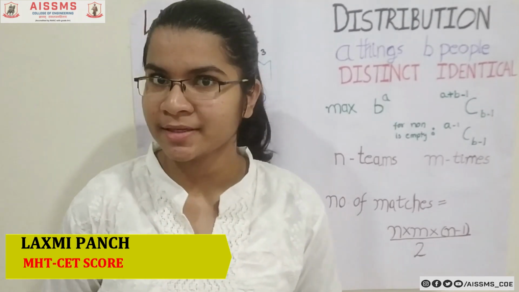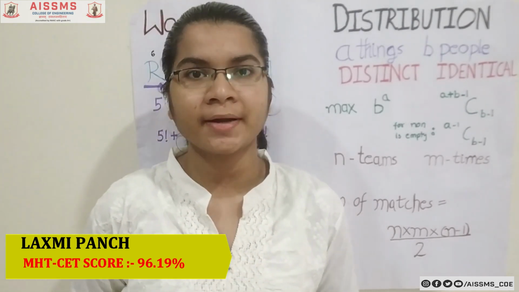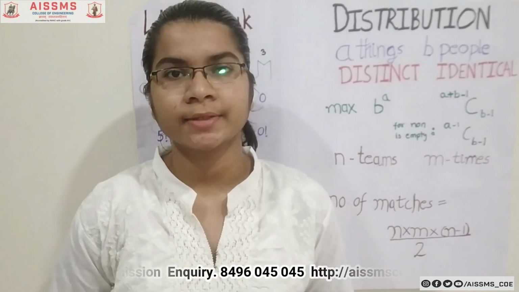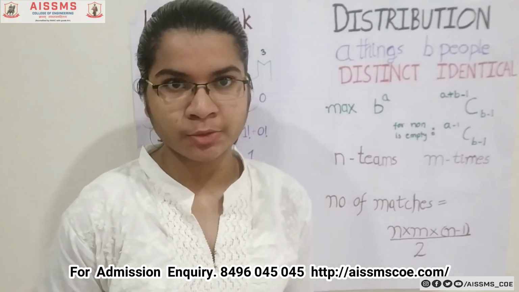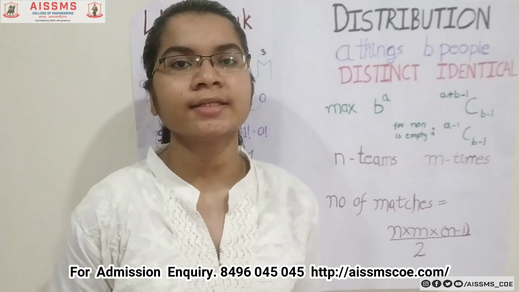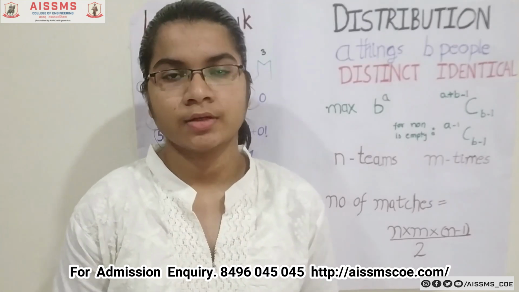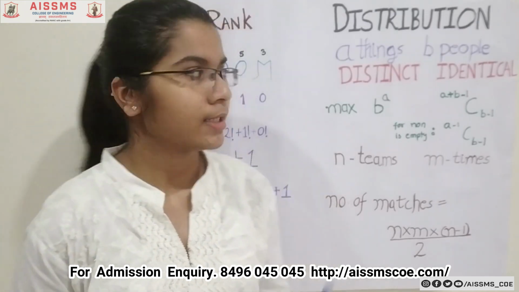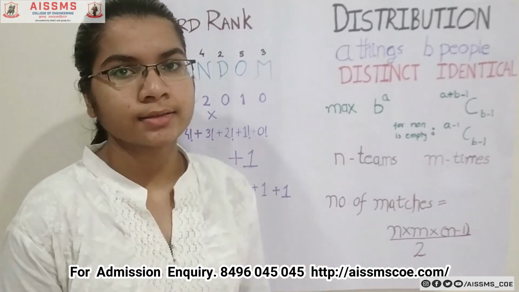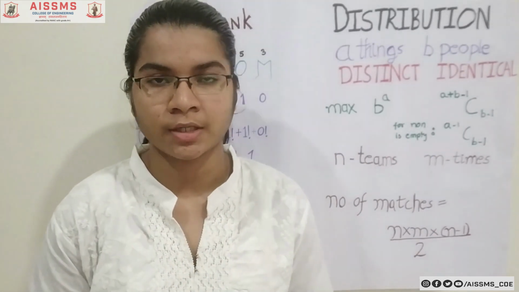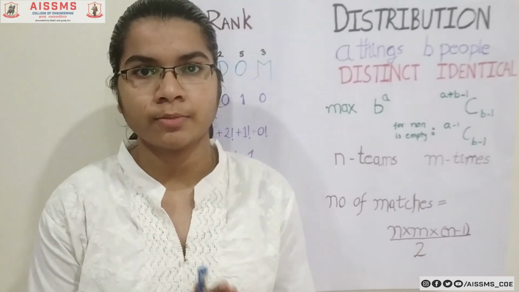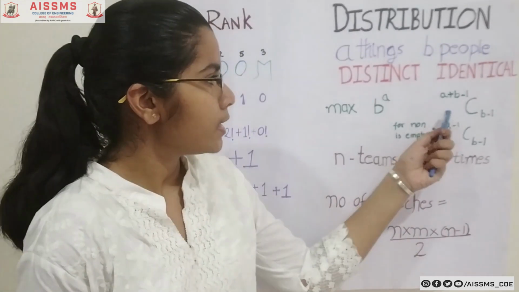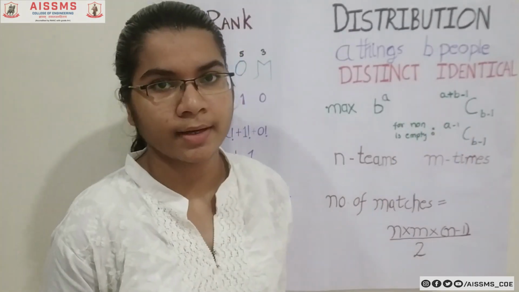Hi, my name is Lakshmi Panch and I am going to discuss some tricks on permutations and combinations. So let's begin. The first trick is for distribution problems, where we have to distribute A things among B people. If the things or objects are distinct, then the formula is B raised to A. This is the maximum number of ways of distribution. If the objects are identical, then the formula is (A + B - 1) C (B - 1).